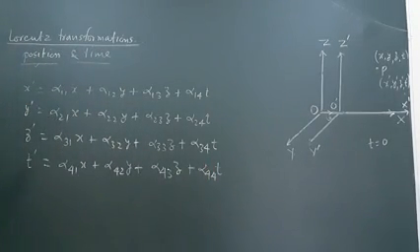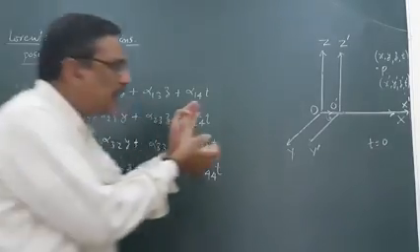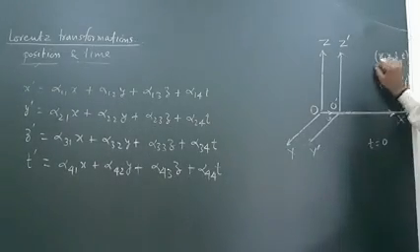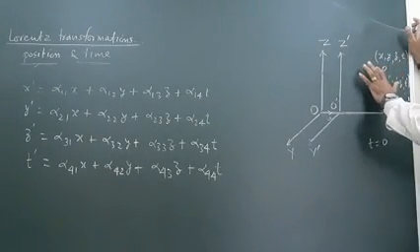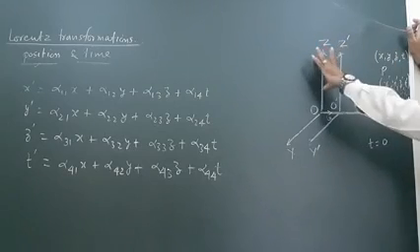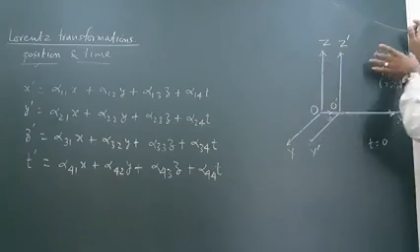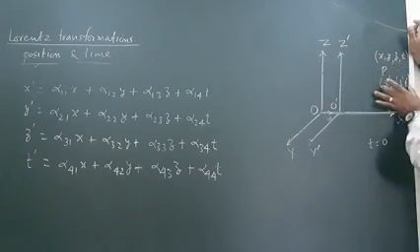These are the relations between the coordinates of the same event, the same point, in the first inertial frame and in the second inertial frame.